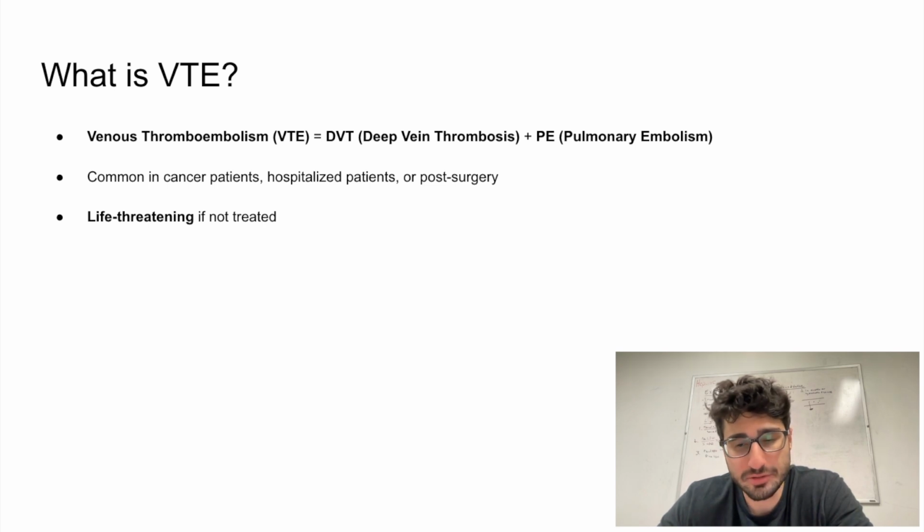VTE includes both deep vein thrombosis and pulmonary embolism, and it is a major cause of morbidity and mortality, especially in hospitalized and cancer patients. When managing VTE, the choice of anticoagulation depends heavily on the patient population.